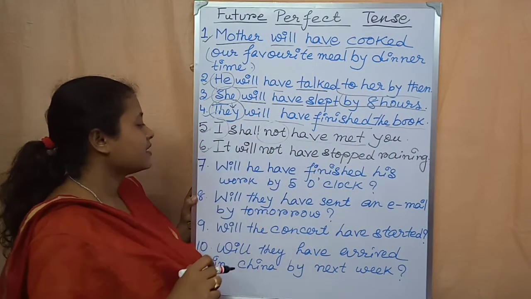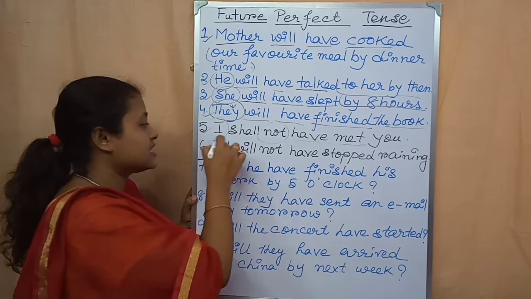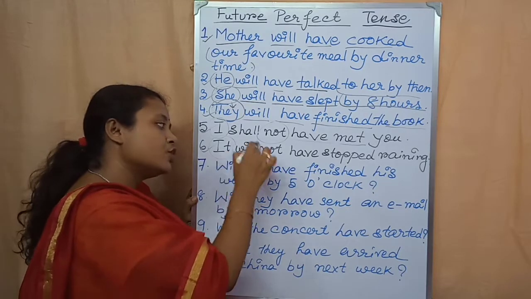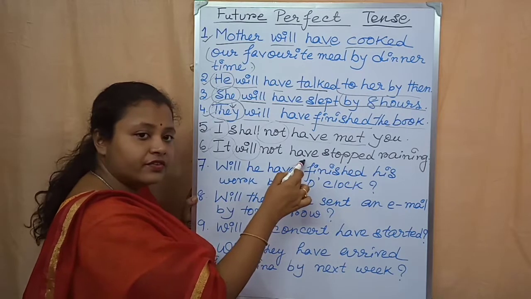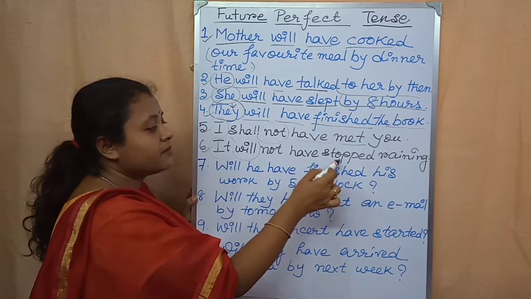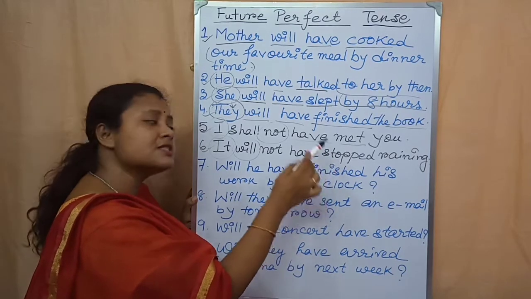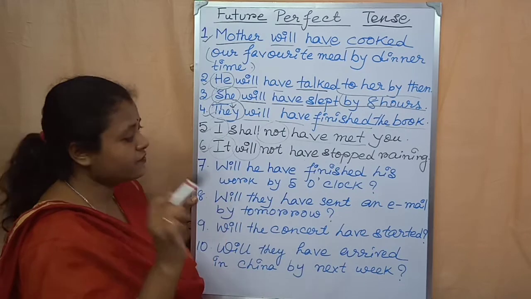Come to the sixth example. It will not have stopped raining. It, third person, singular number. After that will, then not. After that have, then stopped. The main verb is stop. The past participle form of stop is stopped. Then the rest of the sentence, then full stop.